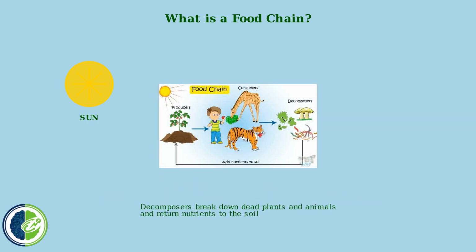That's where decomposers come in. Decomposers like bacteria, fungi, and worms break down dead plants and animals and return nutrients to the soil. This creates a complete cycle. The nutrients from decomposers help new plants grow, which starts the food chain all over again. This is how energy and nutrients keep moving through nature.